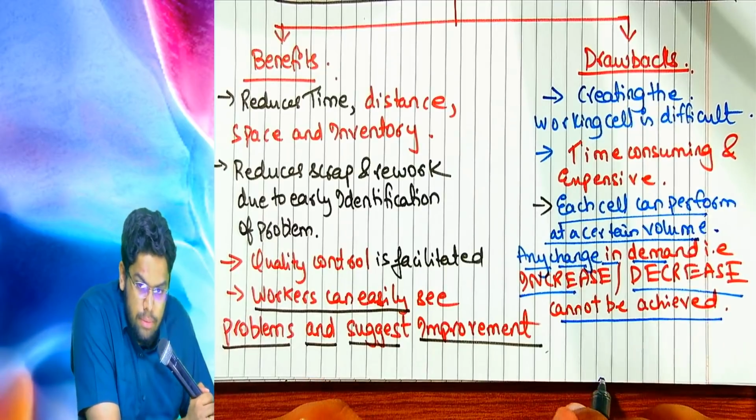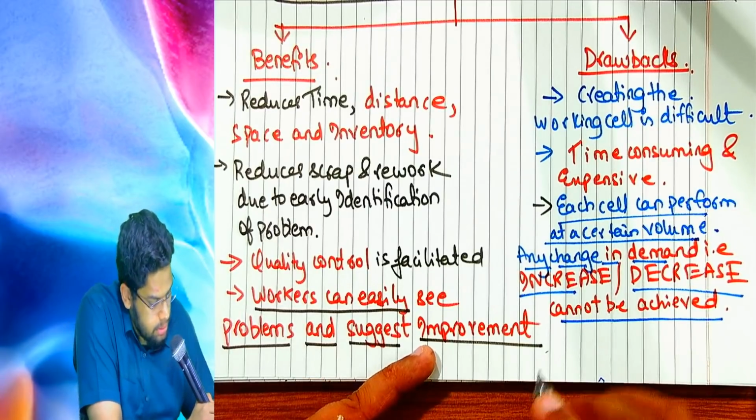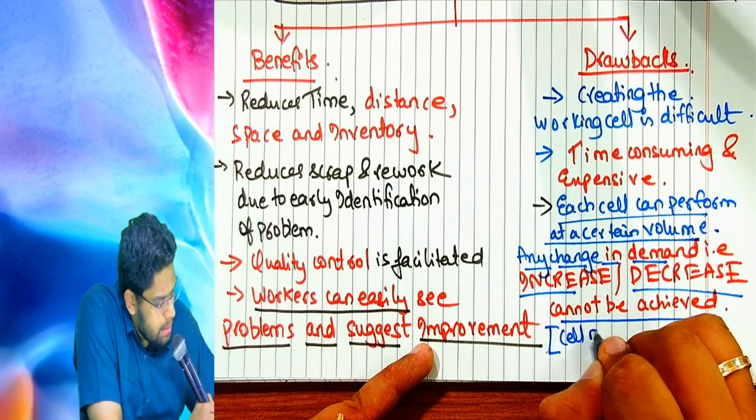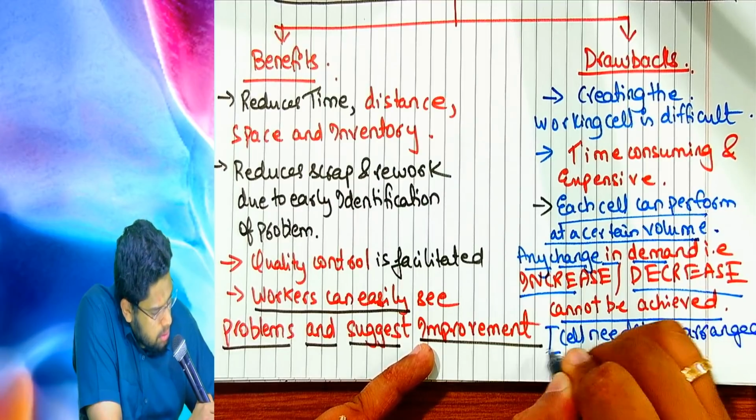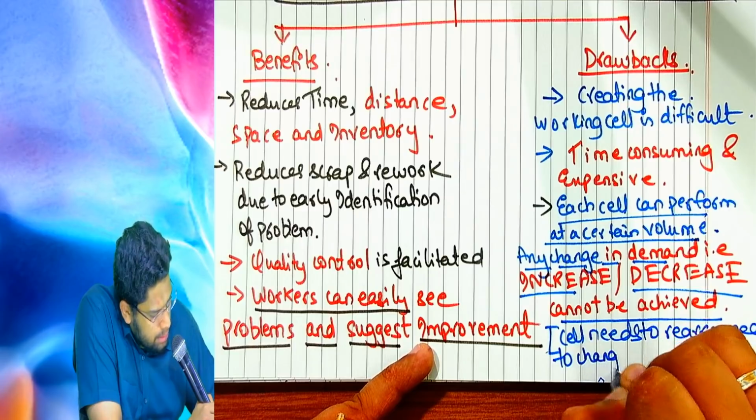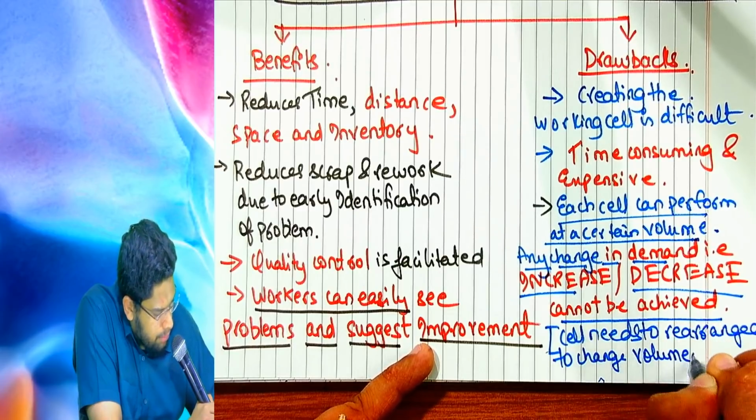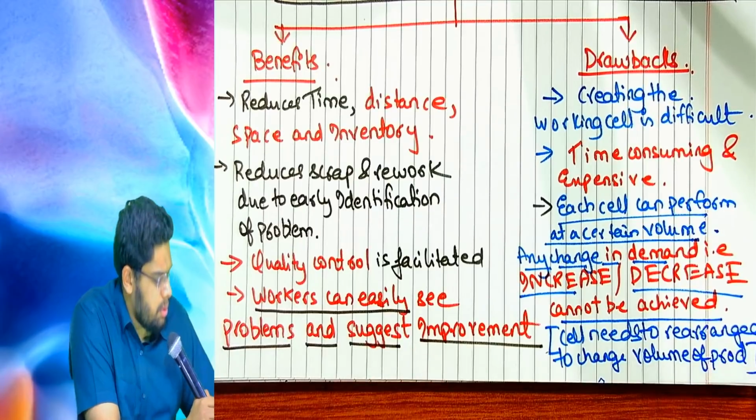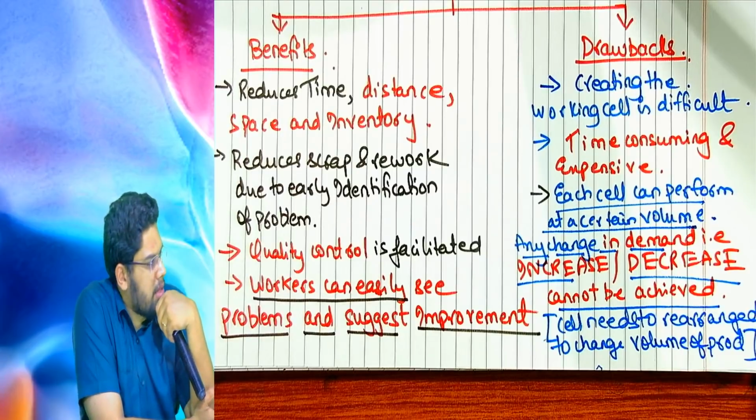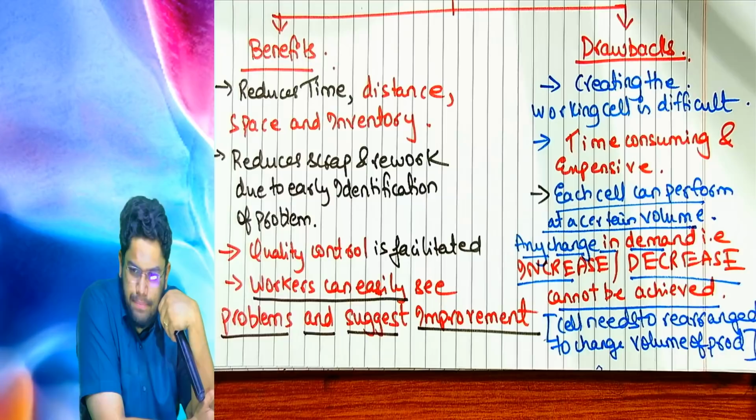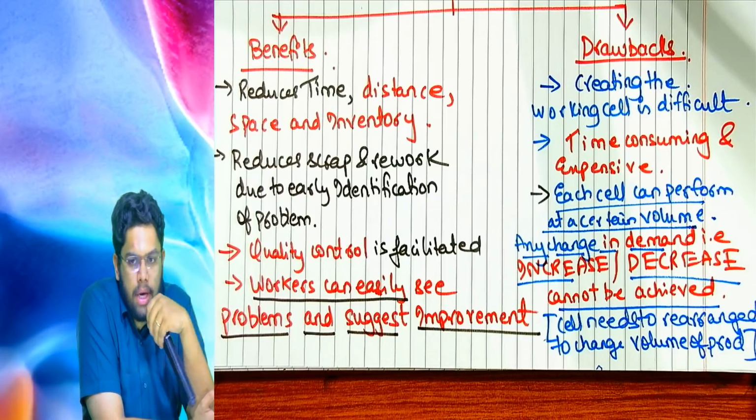Even if you want to achieve it, it is very expensive, because, in the bracket you write, cell needs to be rearranged to change volume of production. So the volume flexibility is not there, because each cell is already designed and it is to perform at a particular volume only. So changes in the volume because of changes in the demand require the cells to be rearranged.